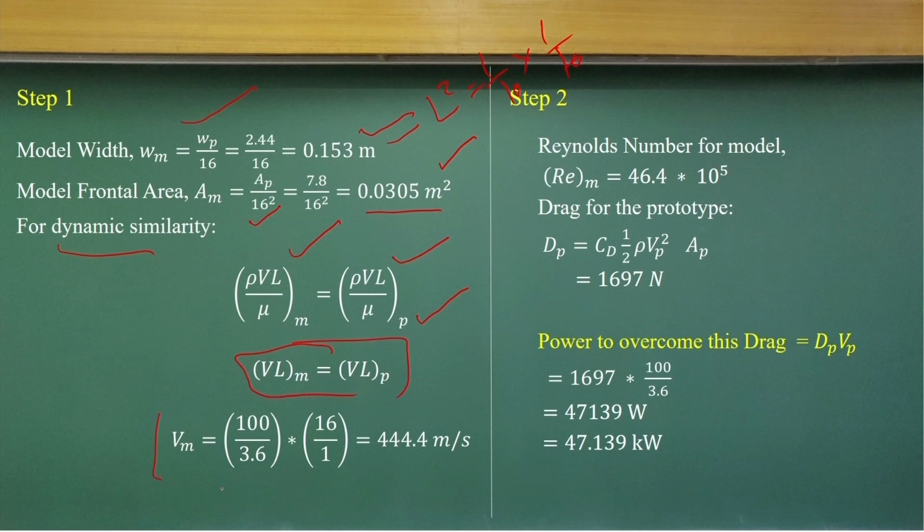Substituting these, we can find the model velocity. Then we can compute the Reynolds number for the model, because we know the velocity, and we can also compute the drag force of the prototype. The power required to overcome this drag force we can compute using power equals force times velocity.